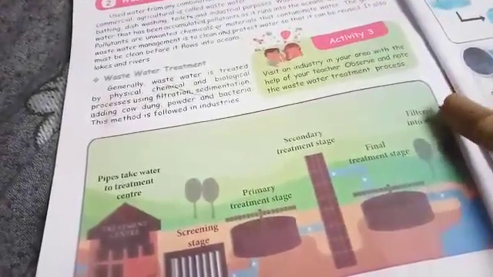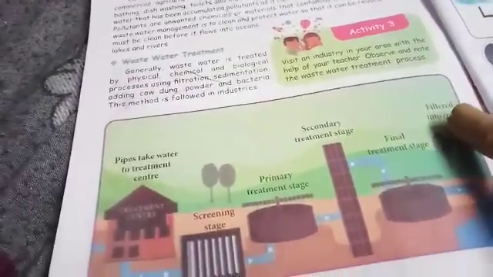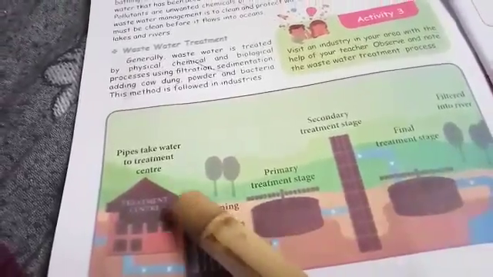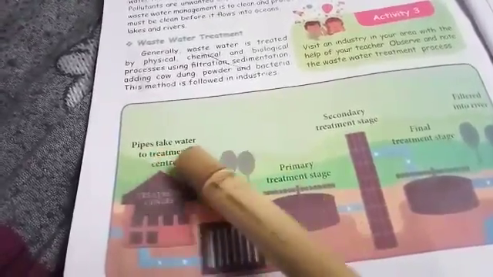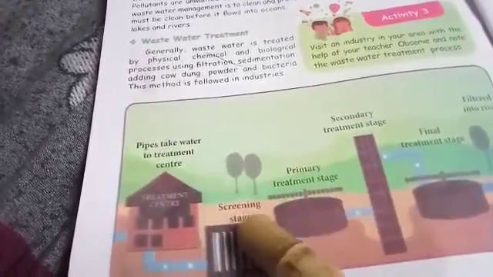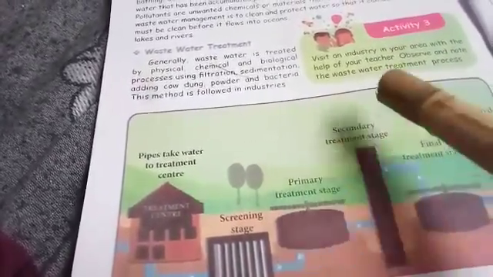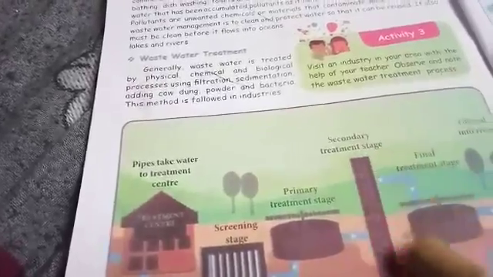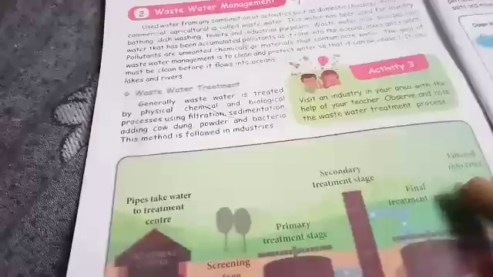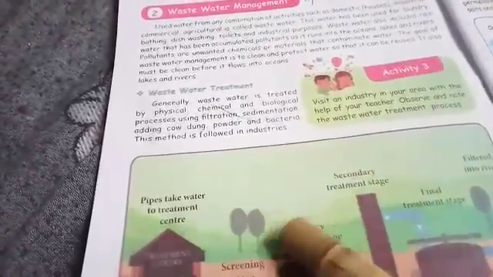So the water is filtered into the river, isn't it? First they have pipes that take water to the treatment center. First the water goes through the screening stage. Then after that, the primary treatment stage. Then the secondary treatment stage. Then the final treatment. After that we leave the water to the river. So this is the proper way of water management.